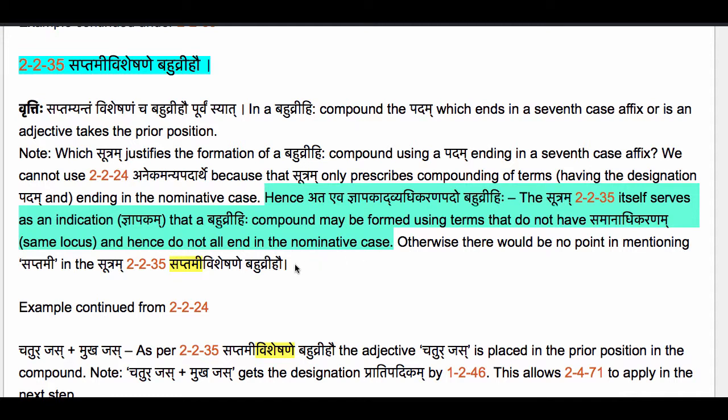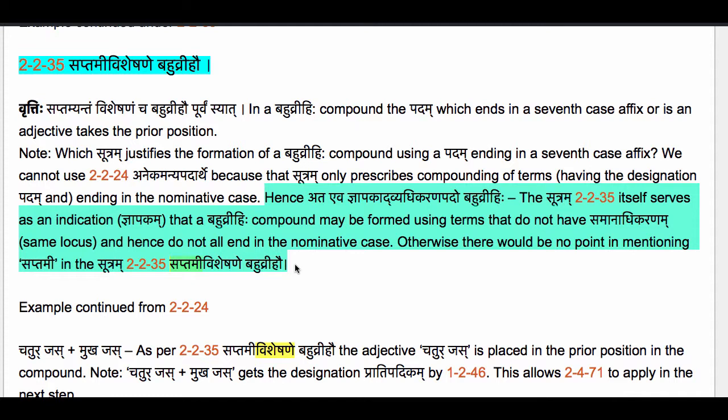Otherwise, there would be no point in mentioning saptami in this sutram 2235, saptami visheshane bahuvrihau. The very fact that Pāṇini has mentioned saptami in this sutram tells us that we may occasionally have bahuvrihi compounds in which not every term ends in the nominative case.